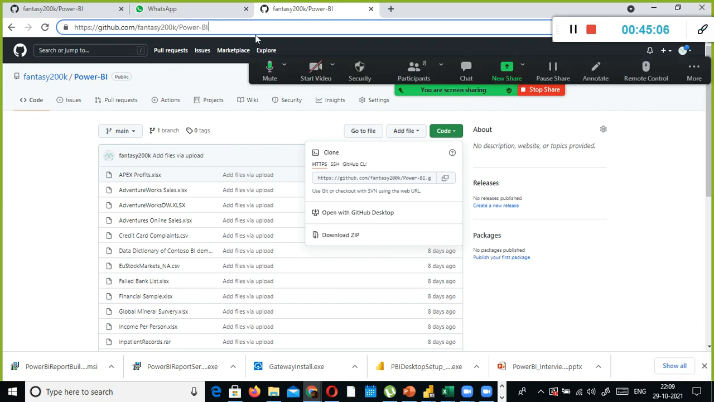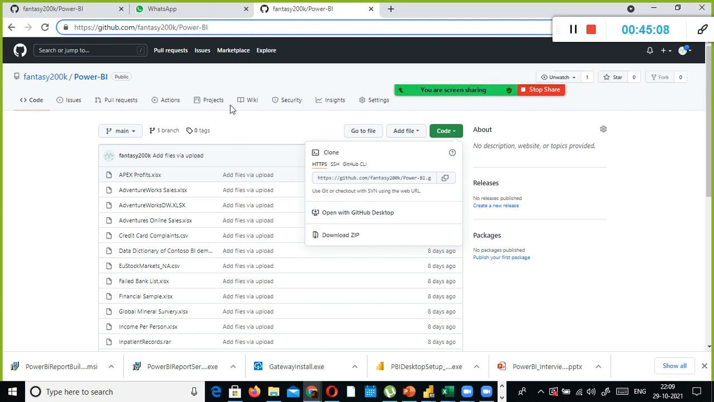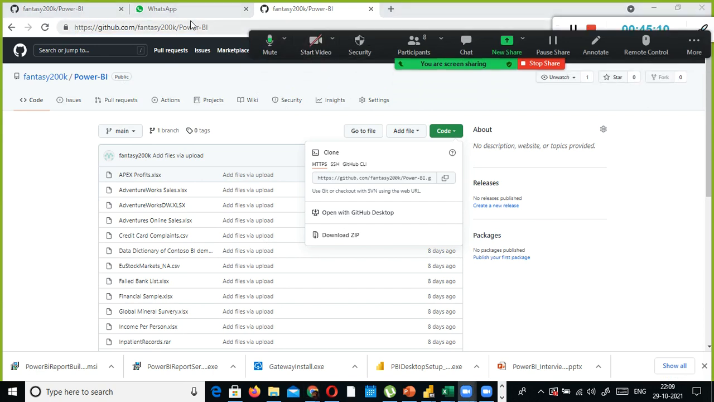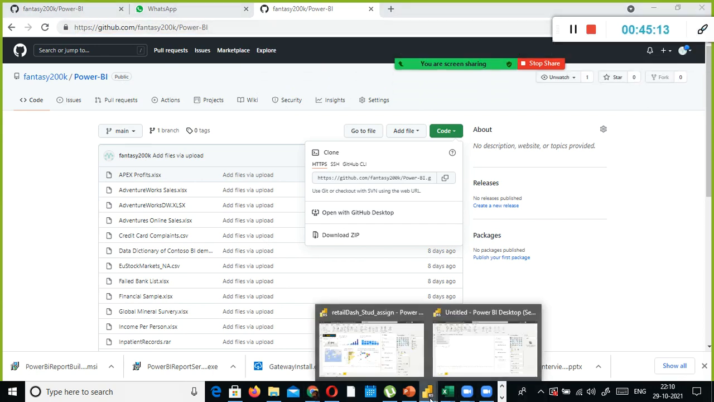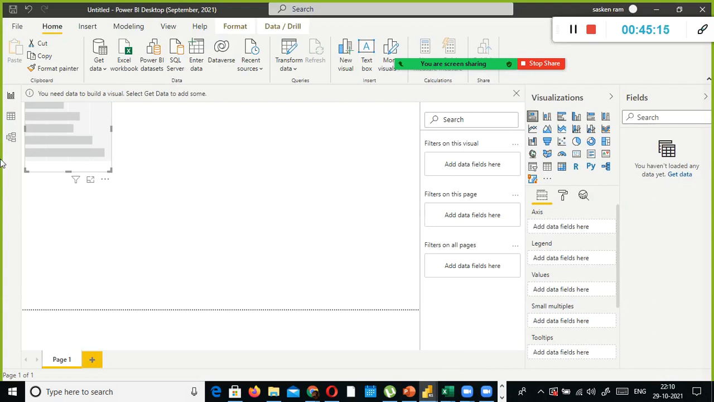GitHub, you should know it. I don't want to mix up so many things. Let us first understand how to work with Power BI. Later on, we will see in the software development life cycle what all we do. Fine, so now you are all set.